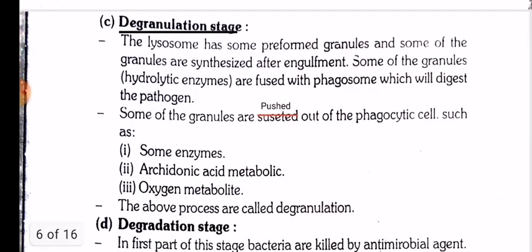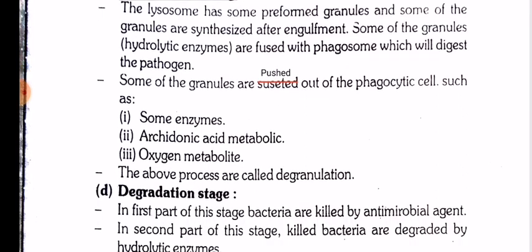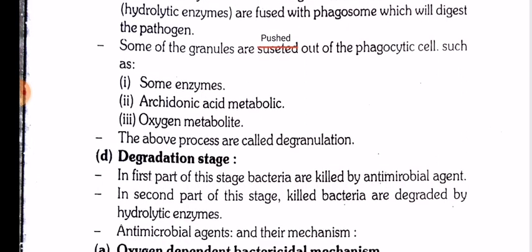Degranulation stage. The lysosomes have some preformed granules, and some granules are synthesized after engulfment. Some of the granules, hydrolytic enzymes, are fused with phagosomes, which will digest the pathogen. Some of the granules are pushed out of the phagocytic cells, such as some enzymes, arachidonic acid metabolites, and oxygen metabolites. The above processes are called degranulation.